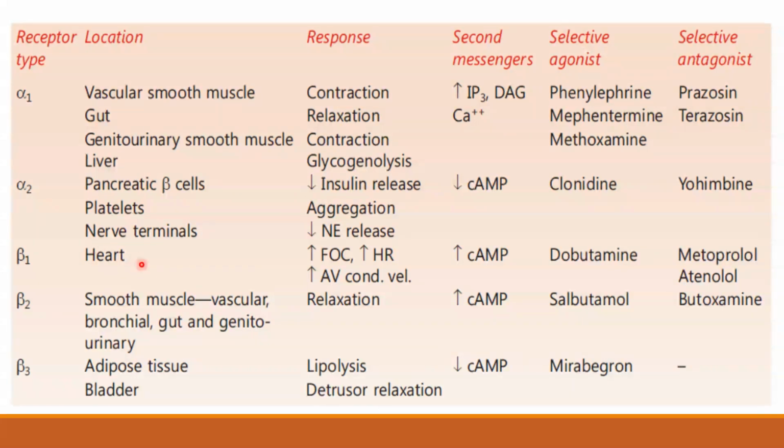Beta 1 is present in the heart and is responsible for increased force of contraction, increased heart rate, and increased conduction velocity. Beta 2 is present on smooth muscle. At the level of blood vessels, it causes vasodilatation. At the level of bronchi, it causes bronchial relaxation. Beta 3 receptors are present on adipose tissue and cause lipolysis.